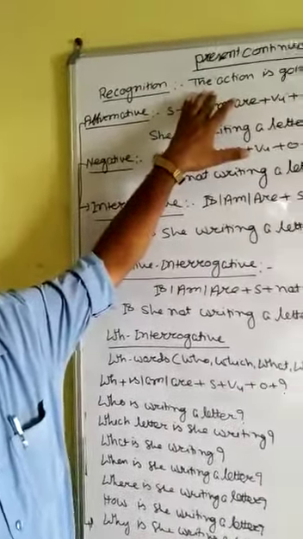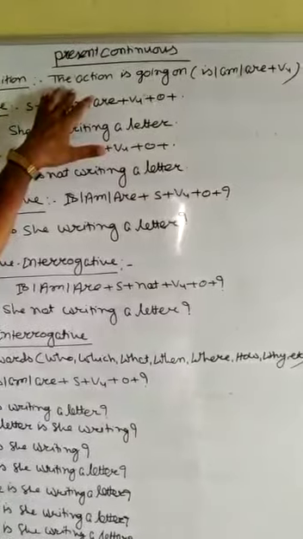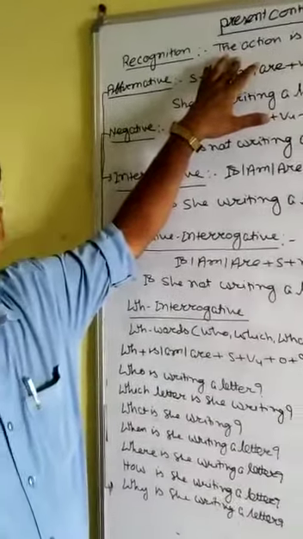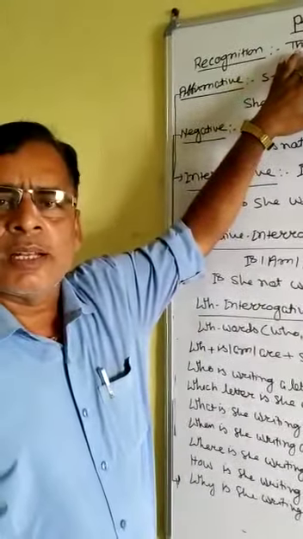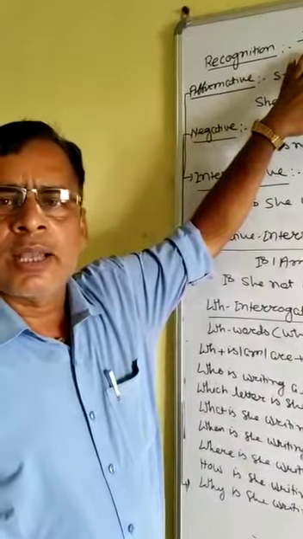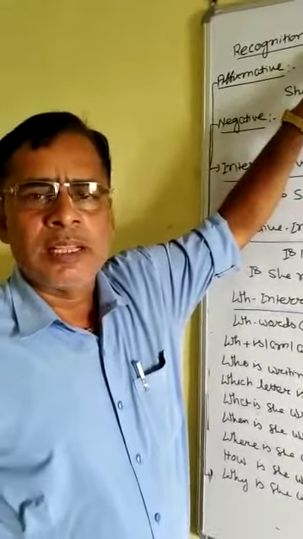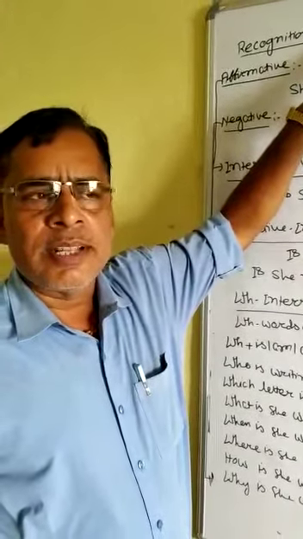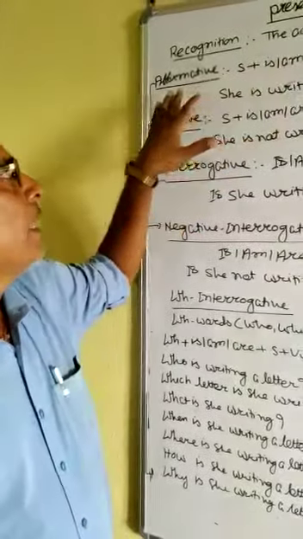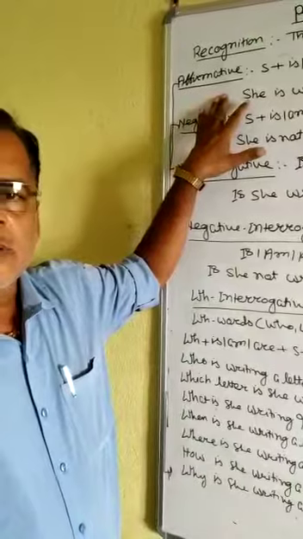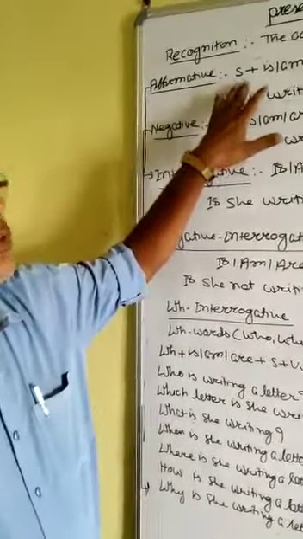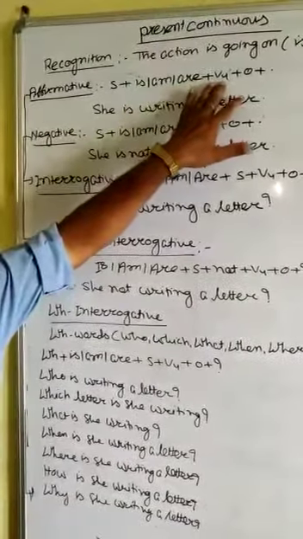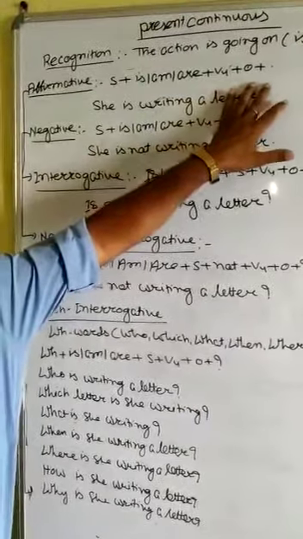So after this, as before, as you have already read and understood in simple present, it has many formats. Very similarly, this present continuous also has many formats. And the first format is the affirmative sentence. Affirmative sentence is known to everybody. The structure of an affirmative sentence is subject plus is / am / are plus verb-ing plus object plus full stop.